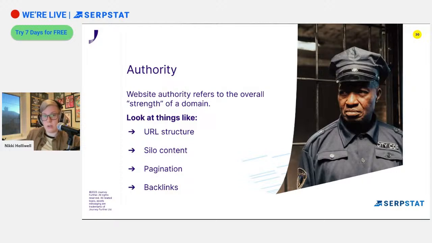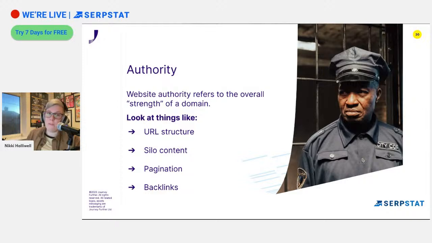Is the content siloed? How is it set up? Do we have small areas of content silos that are about a specific topic? Or is it lots of random pages that don't seem to have any relation to each other? Is the pagination set up in a way that's useful? Can we navigate through the pieces of content that we have? And of course, the all-important backlinks.